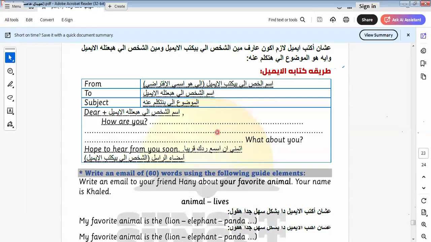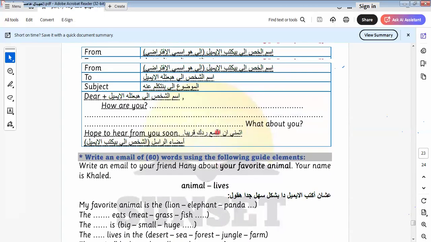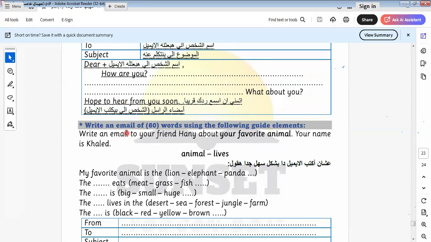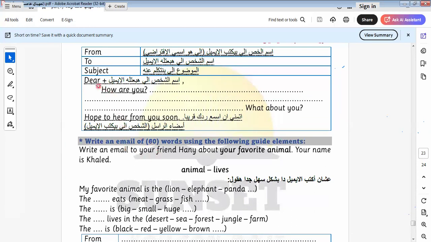Let's go to another kind of paragraph, which is email. Okay, in the email we write from whom, the one who wrote, your name, to another one, and say the subject that we talk about. Then we start the mail with dear, and how are you, to ask about the state. Then at the end of the email we write hope to hear from you soon.